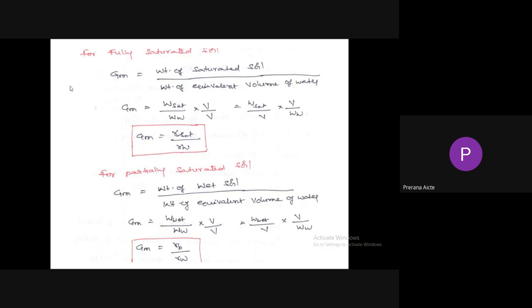For partially saturated soil, it is the weight of wet soil divided by the weight of equivalent volume of water, so we substitute gamma b, and Gm equals gamma b by gamma w.